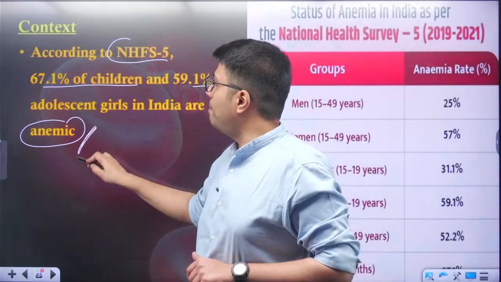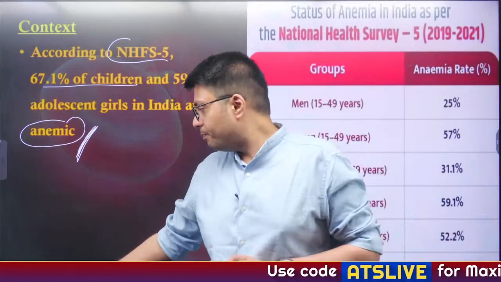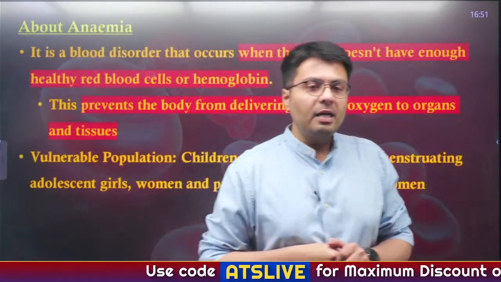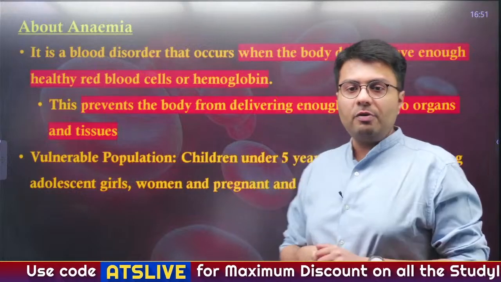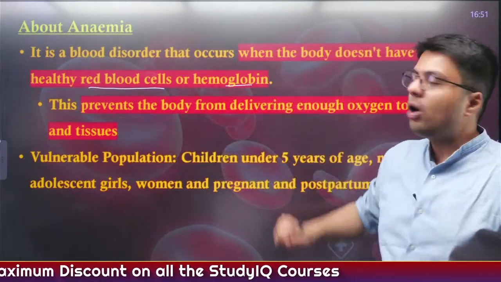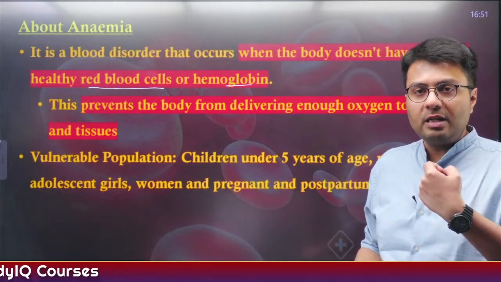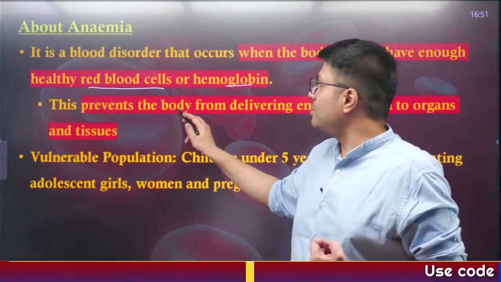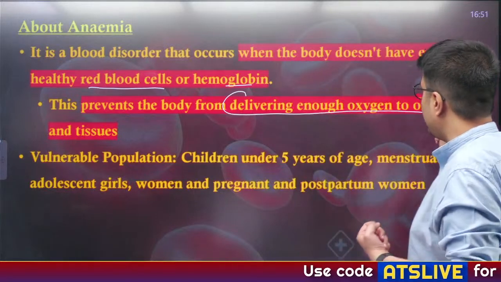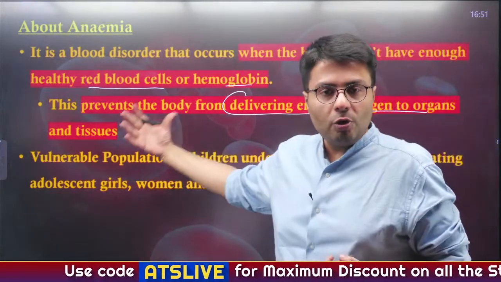So what becomes important from our today's discussion perspective? This disease known as anemia. Now, anemia is actually a blood disorder that happens whenever the blood does not have enough healthy red blood cells or hemoglobin. Whenever there is not enough healthy blood cells or hemoglobin, it will prevent your body from delivering enough oxygen from your lungs to the other parts of the body, to your organs and tissue.